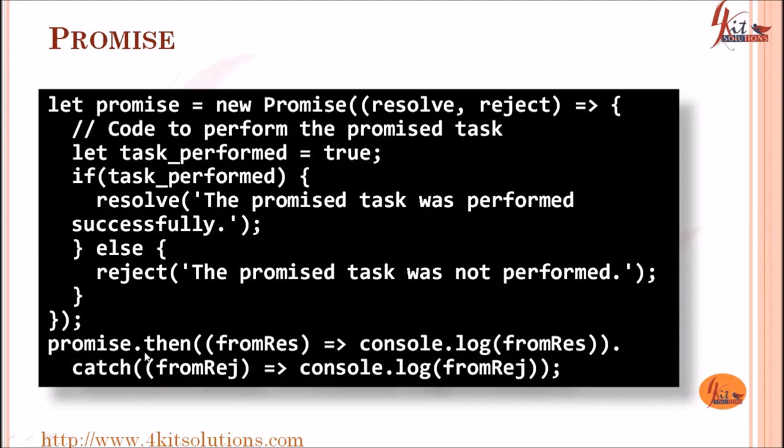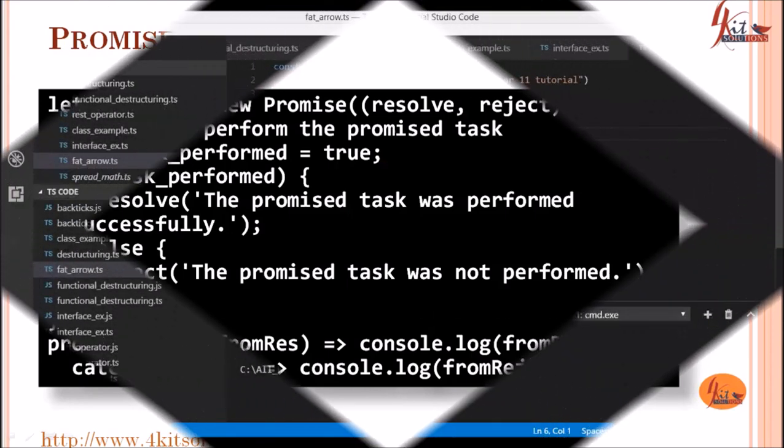And then we'll write promise dot then. Here then would be called only if the promise is resolved. So we'll print with console.log whatever message we are getting from the resolve method. Or if the promise is rejected, then this catch would be called and it will print the message from the reject method. So let's see one example of how we can create a promise in JavaScript, and based on resolve or reject, we can perform different tasks.